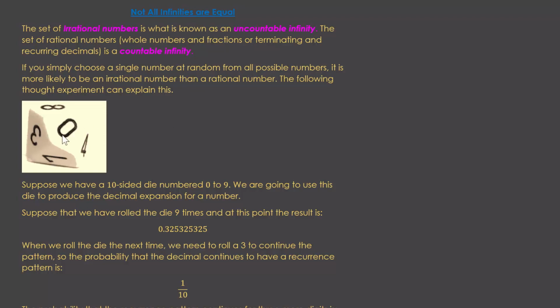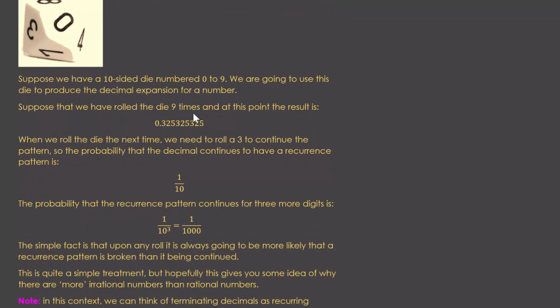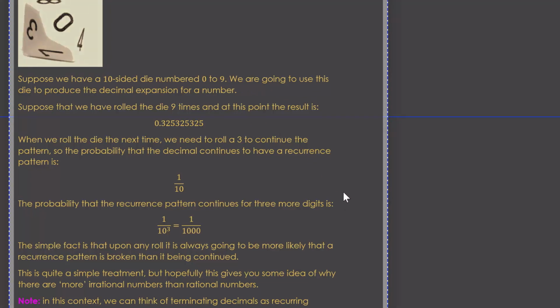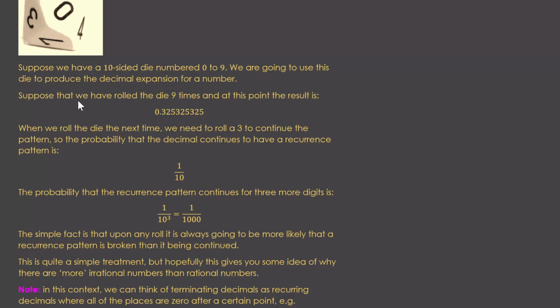So here I've got a 10-sided die and it's numbered 0 to 9. So suppose we have that 10-sided die numbered 0 to 9. We're going to use this die to produce the decimal expansion for a number. Suppose that we have rolled the die 9 times so far, and at this point the result is 0.325325.